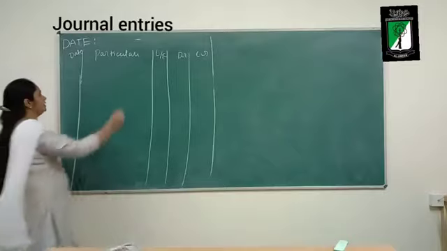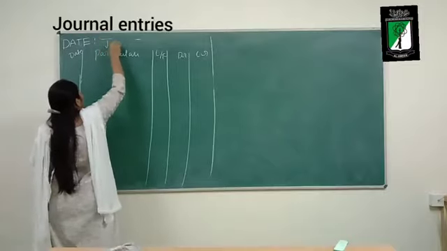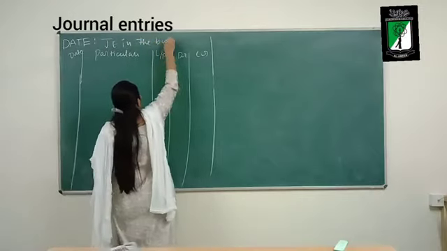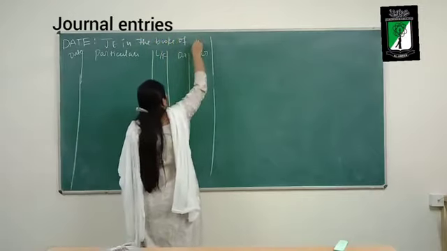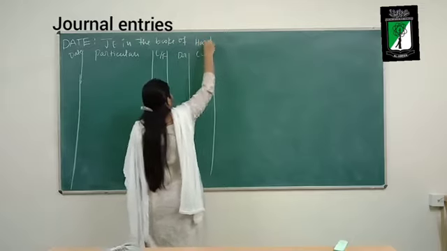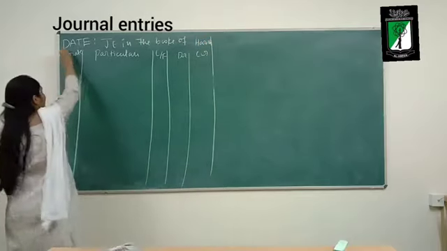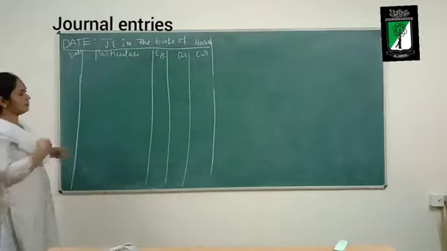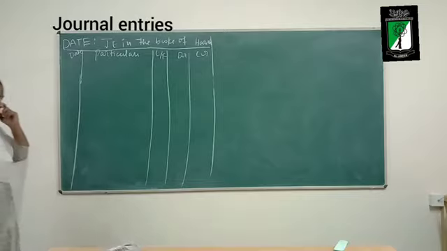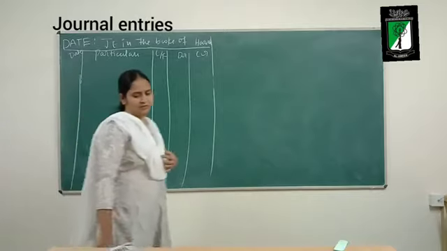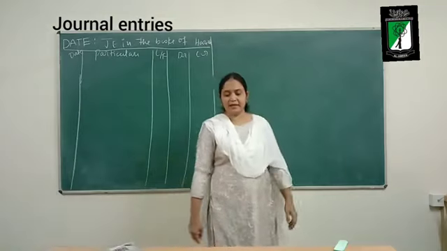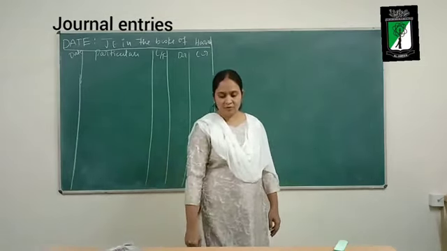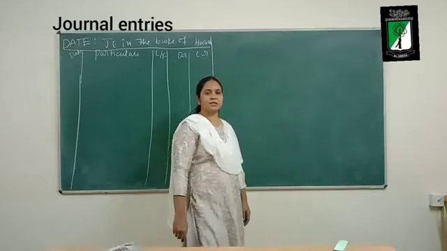So give the heading, journal entries in the books of Harish. Now, the first transaction. What is the first transaction? Fire occurred in the premises, resulting in loss of furniture worth rupees 6,000.